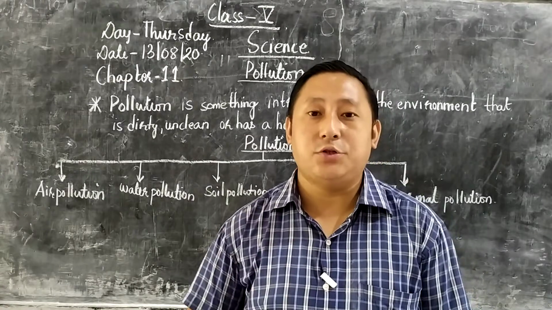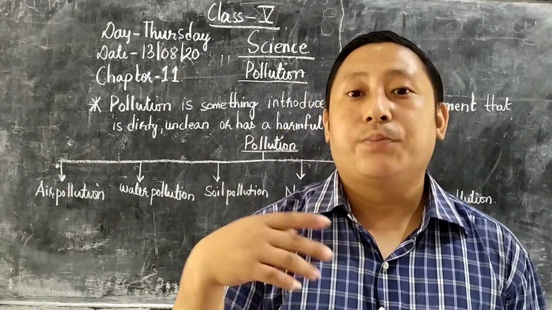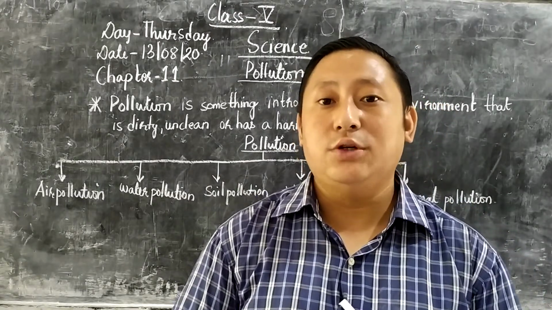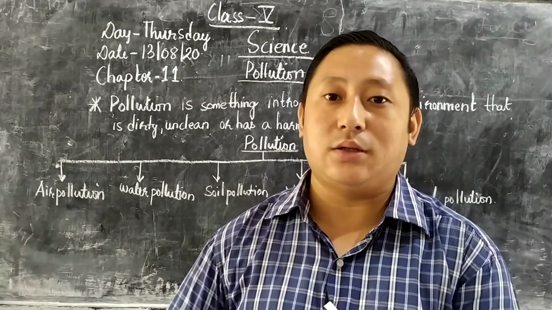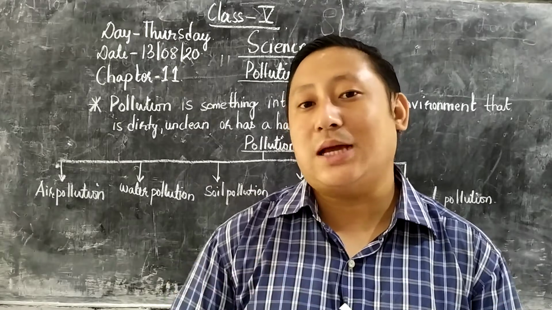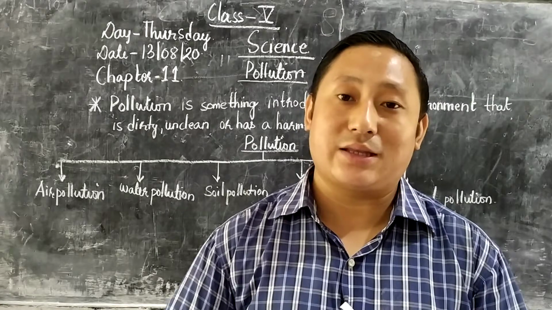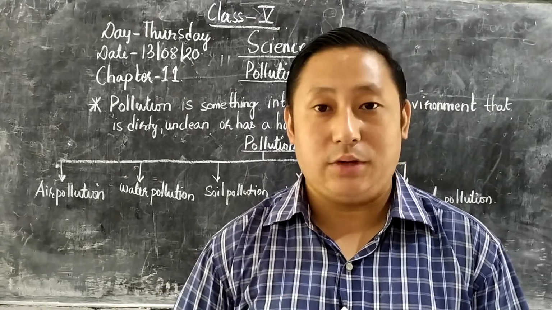How does the air get polluted? When we are cooking food with wood and all, black smoke comes whenever we are burning something. That waste material also produces black smoke. Yes or no? That black smoke contains harmful gases like carbon dioxide, which is very harmful for human beings and also for the environment.